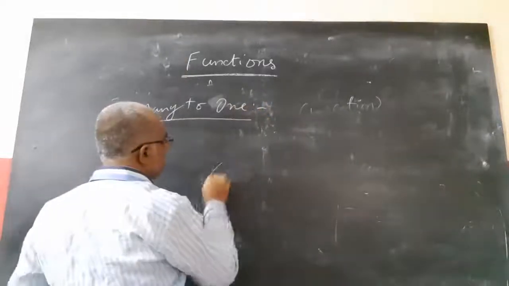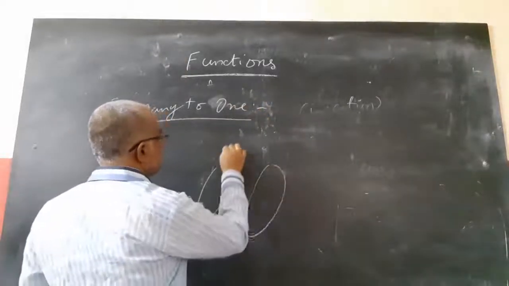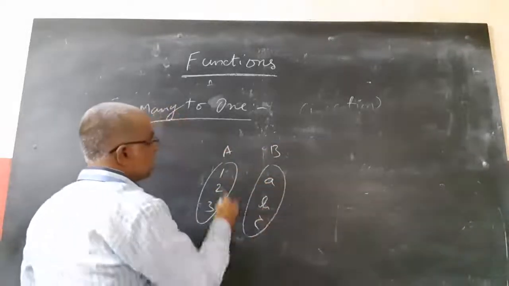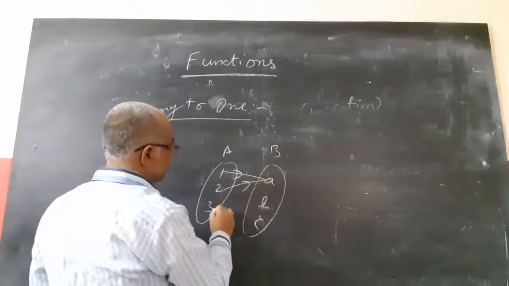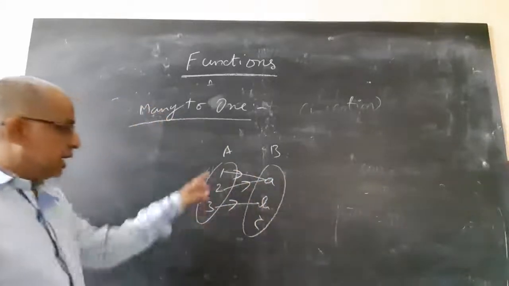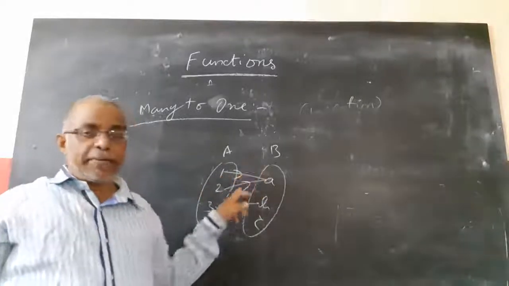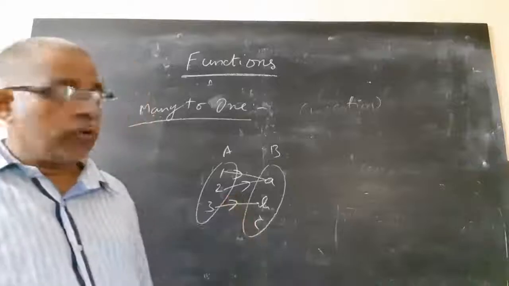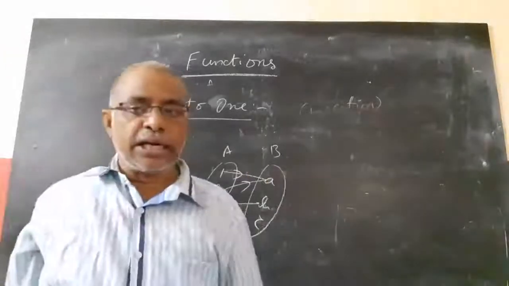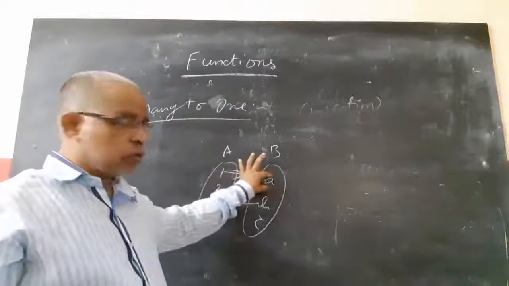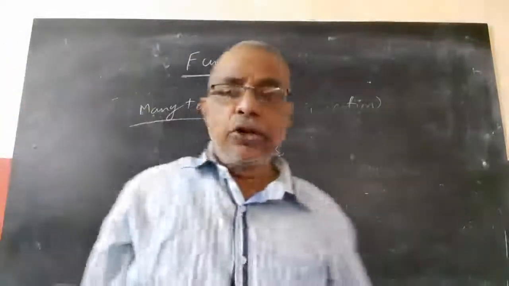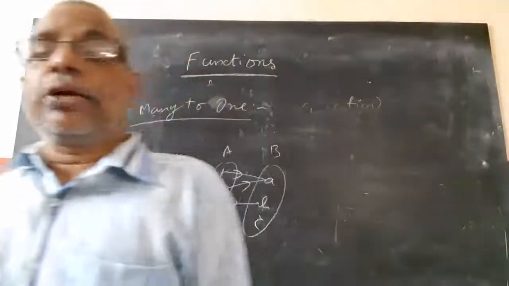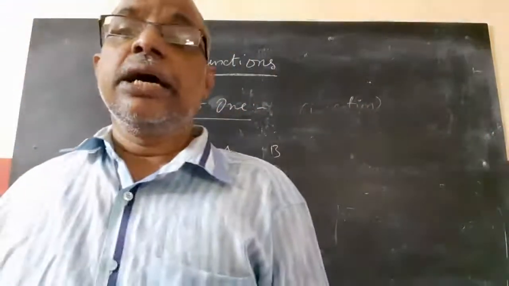Many to one means, for example, A is having 1, 2, 3 like the previous one, B is having a, b, c. 1 is mapped to a, 2 is mapped to a, 3 is mapped to b. Now here, a is having 2 pre-images, not a unique pre-image. a is having 2 pre-images, 1 and 2. 1 is mapped to a as well as 2 is mapped to a. So these two, many, are mapped to one. So this is called many to one. A function which is not one-one is called many to one.